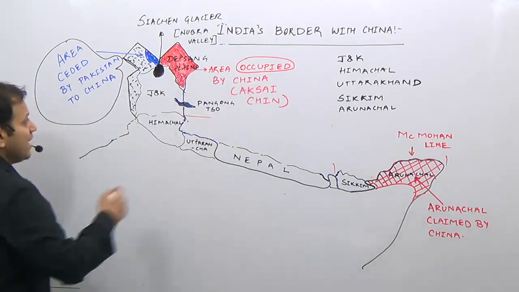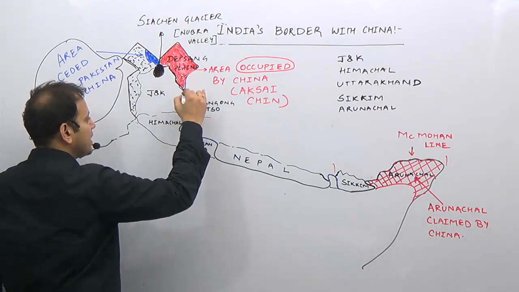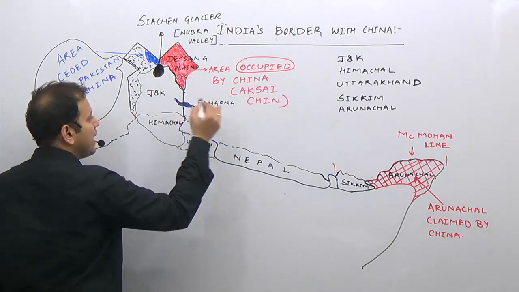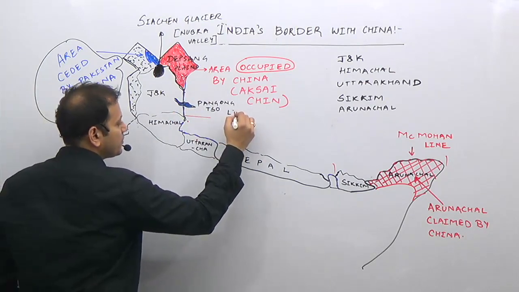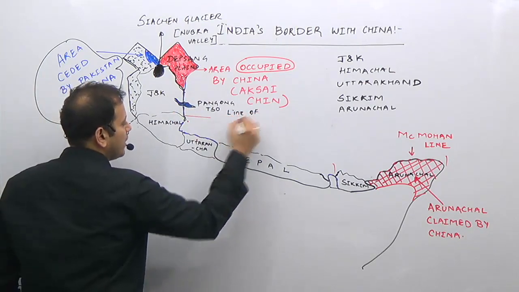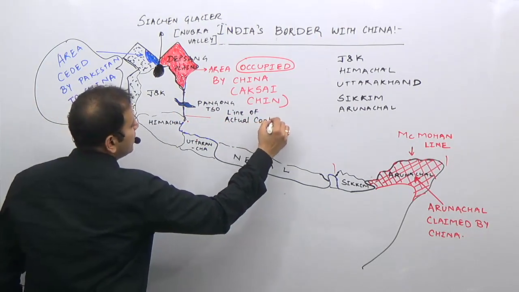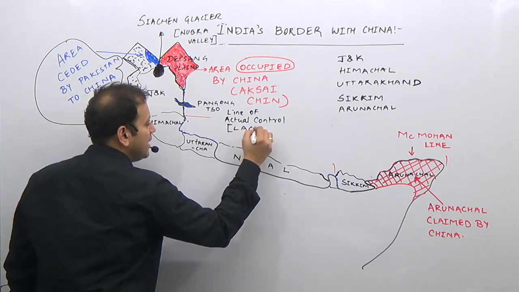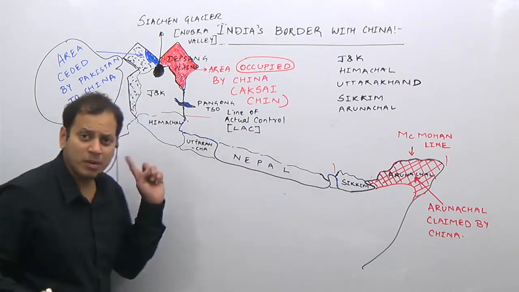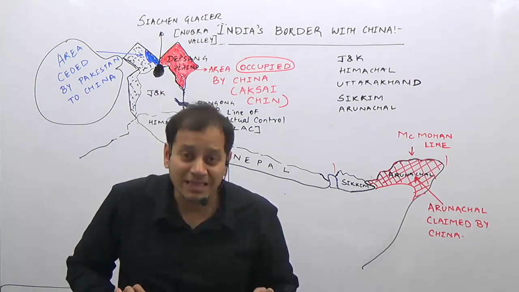Now this area, the Indo-China border in the western sector, is known as the Line of Actual Control. So what is the name of the Indo-China border in the western sector? It is LAC. LOC is with Pakistan, LAC, the Line of Actual Control, is with China.